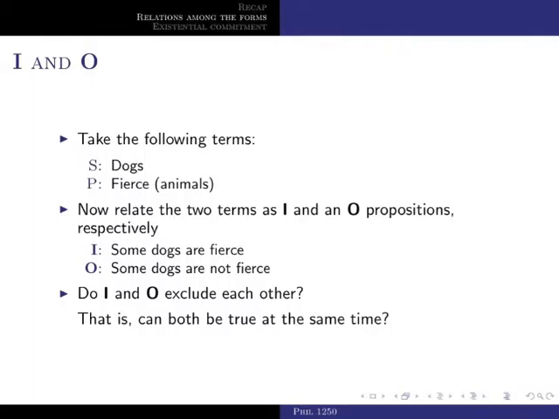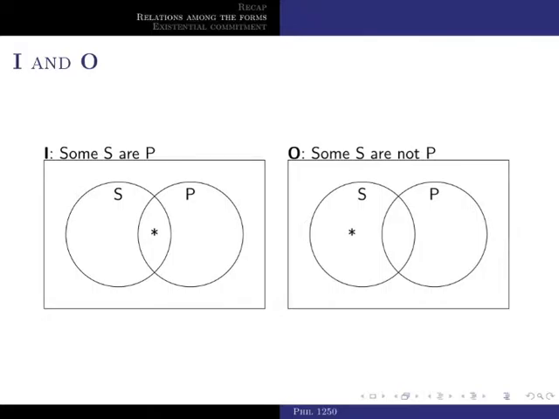And remember that this is just like asking, can both be true at the same time? The way to answer this question, or at least one way, is to see if we can build one Venn diagram which makes both propositions true at the same time. But let's begin by drawing the Venn diagrams corresponding to each of the propositions. So the first one is some S are P, and that is represented with an asterisk at the intersection between S and P, right? So there is at least one thing that is both S and P.